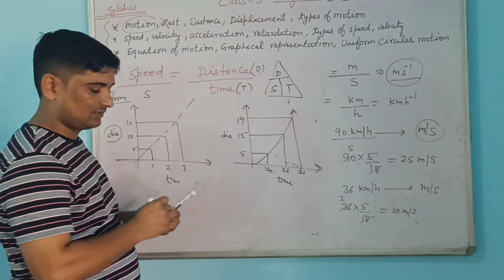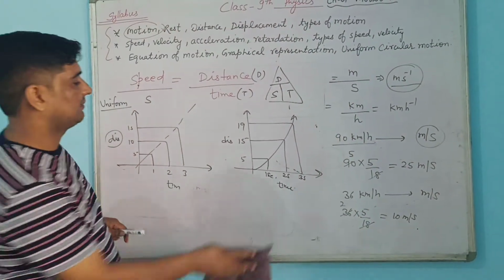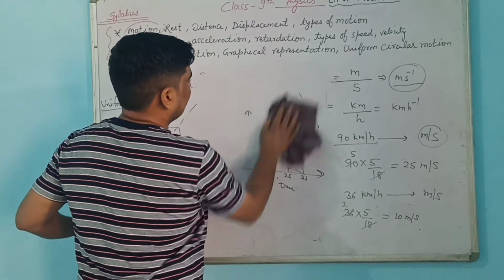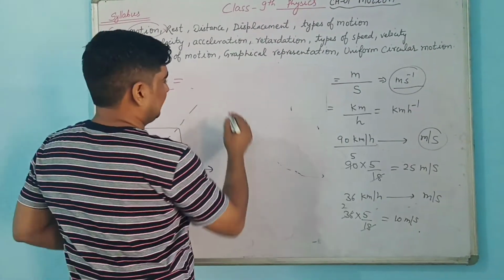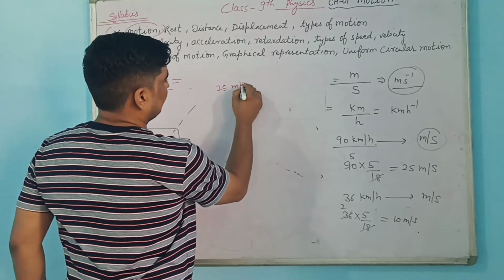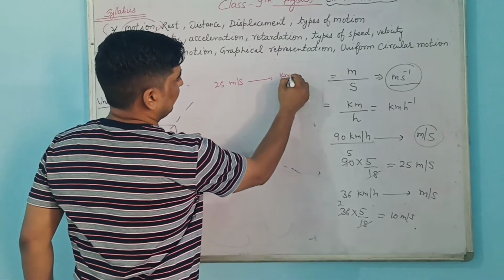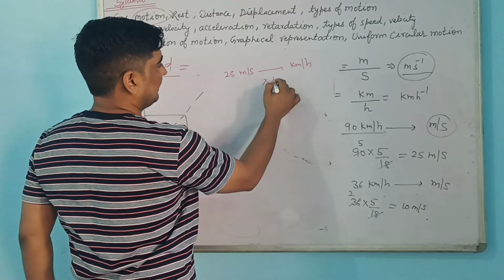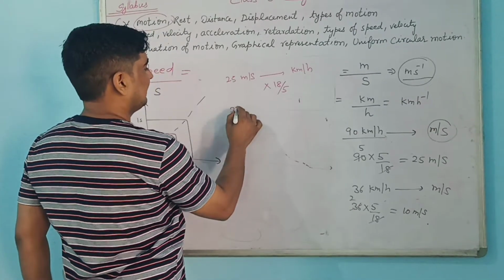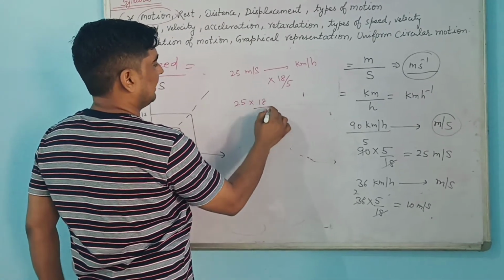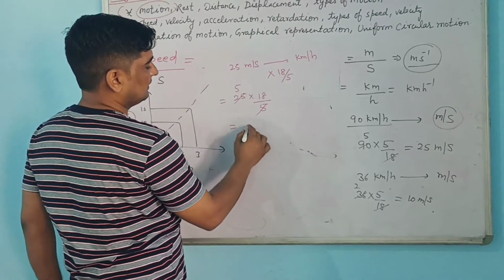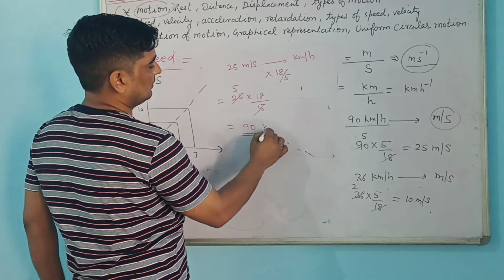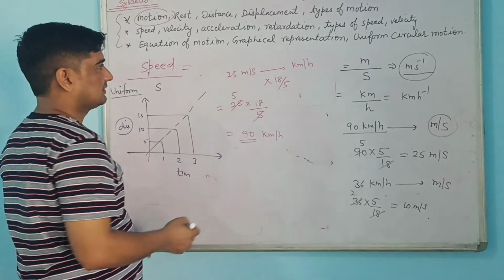They can ask you the reverse also. In the reverse case, you will multiply by 18 by 5. See, I will take one more example. Suppose we take 25 meter per second. You have to change it into kilometer per hour. So what you will do, multiply it by 18 by 5. So 25 into 18 by 5. 5 5s are 25. So it is 18 into 5, 90 kilometer per hour. So these conversions you should know.